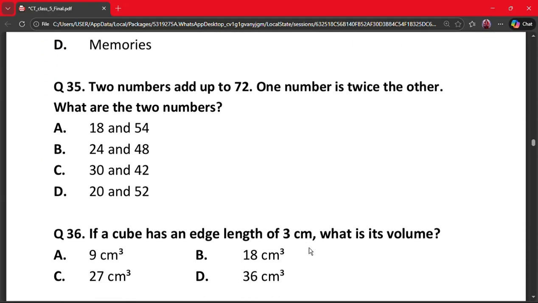Our next question is question 35. Two numbers add up to 72. One number is twice the other. What are the two numbers? A. 18 and 54, B. 24 and 48, C. 30 and 42, and D. 20 and 52. So here the logically correct answer is option B. Why? Because when we double 24, it is 48, and 48 plus 24 gives us 72. So the correct answer is option B.